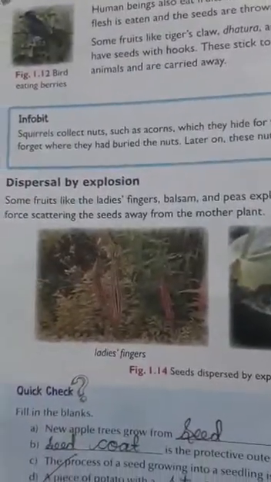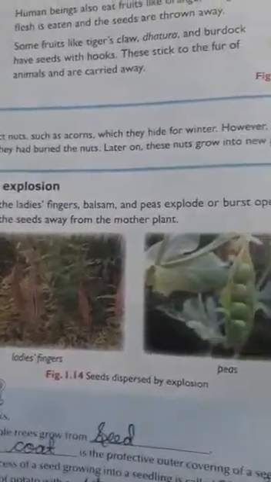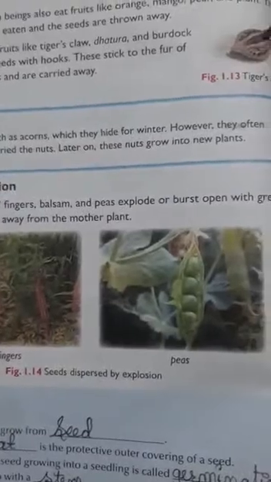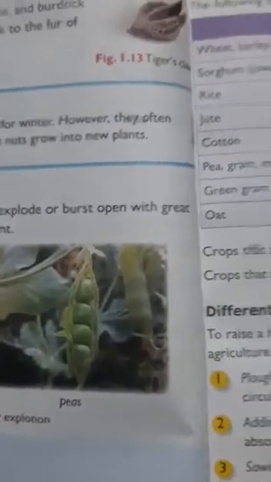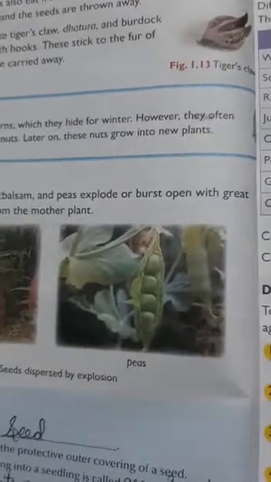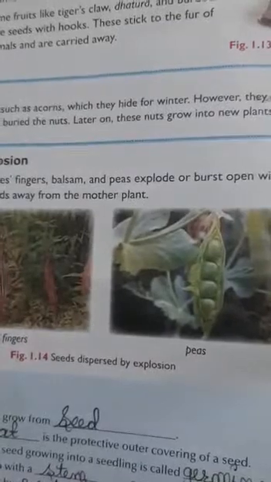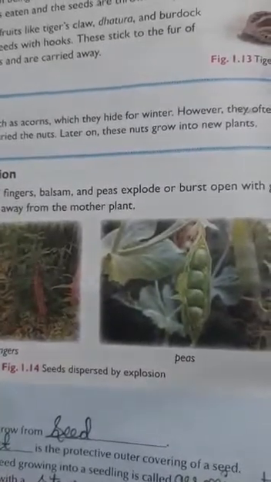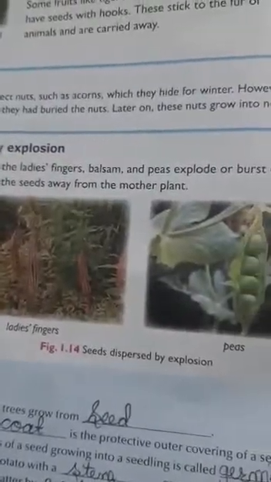Now dispersal by explosion. Some fruits like lady's finger, balsam and peas explode or burst open with great force, scattering the seeds away from the parent plants. As you can see in the picture, lady's finger and peas burst open with great force. As they burst, the seeds inside come outside and are carried away from the mother plant. This is seed dispersal by explosion.